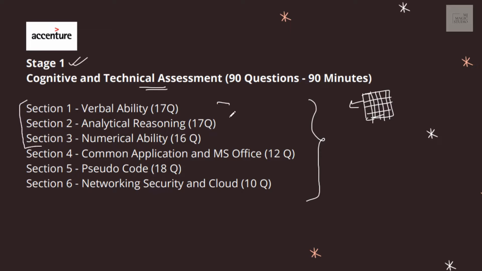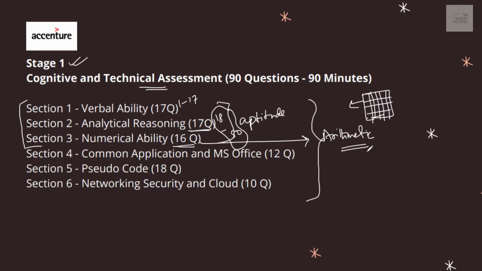The first three sections are basically from aptitude. The first 17 questions, number 1 to 17, would be from verbal ability, that comprises English. Then question number 18 to question number 50, that is 33 questions, would be from analytical reasoning, 17 questions, and 16 questions from numerical ability. In numerical ability, the majority of the questions are from arithmetic and related topics: percentage, profit and loss, then averages, mixtures, interest, time and work, time, speed, distance.